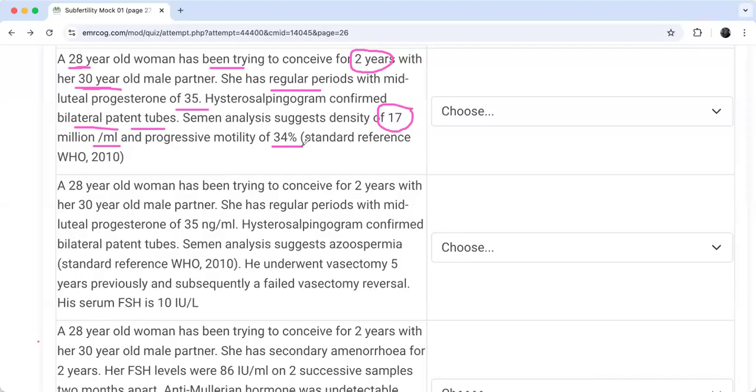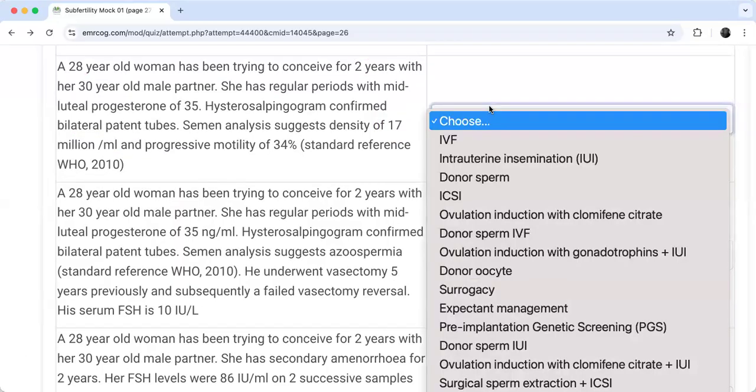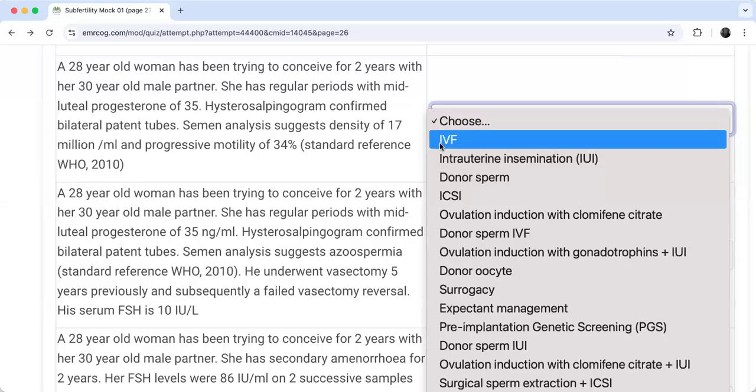So what is the action now for 2 years of subfertility? I don't see a major problem here. I will go for IVF. Yes, exactly. No other option from the available options can actually work except IVF, right?